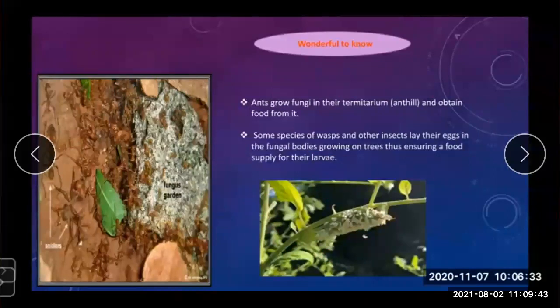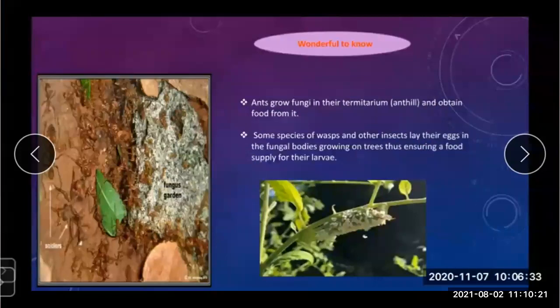Now you can see how these fungi are helpful, as we have seen in anthills. Why do they lay their eggs on this fungal portion? So that they can be confident that they will get food for their larvae from this fungus.